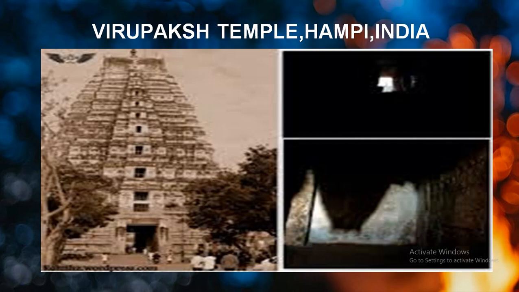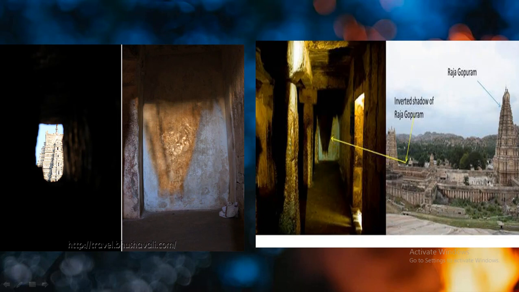Now let's understand why it happens like that. Let me explain over here. You can see this is the temple which I showed you in the last slide. Its name is Raja Gopuram. In front of this temple, this arrow has been shown. Over here, one small cave is present. This cave is having a very small hole, you can see in this photo, and this is the wall which is in front of the hole.